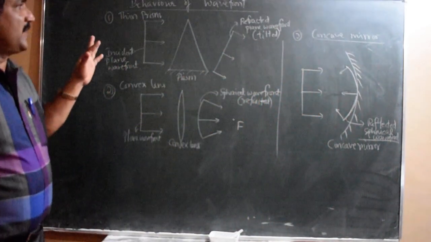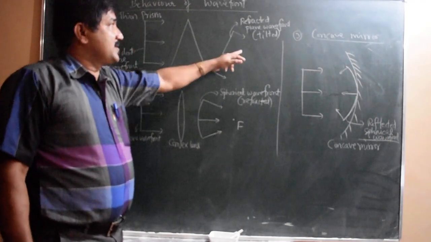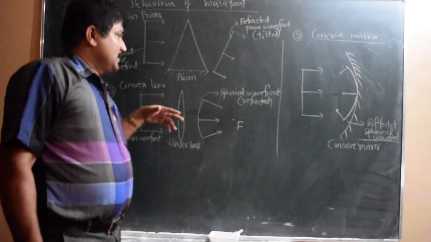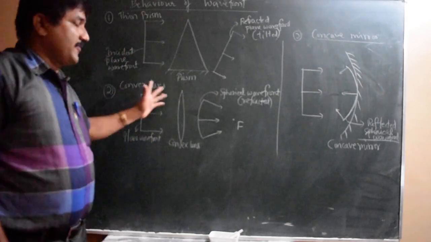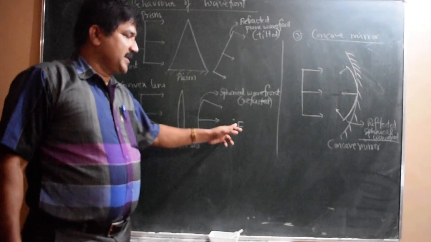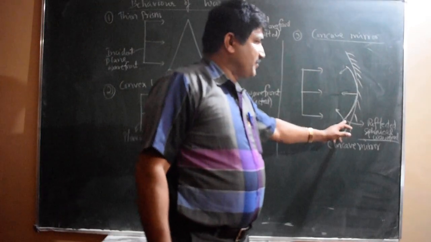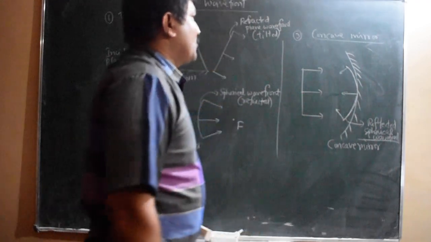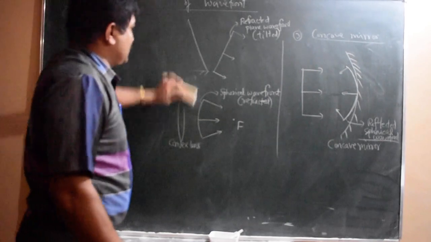What is the nature of the wavefront obtained in the case of a thin prism? Whenever a plane wavefront is incident, the answer is the refracted wavefront is a plane wavefront, tilted. What is the nature of the wavefront obtained in the case of a convex lens? When a plane wavefront is incident on it, the answer is a spherical wavefront, which is converging at the point of focus. And in the case of a concave mirror, the nature of the wavefront obtained is again a spherical wavefront, which is converging at the focus of the mirror. So these are the three cases. That's all about this part.